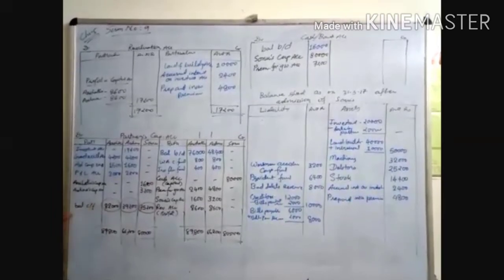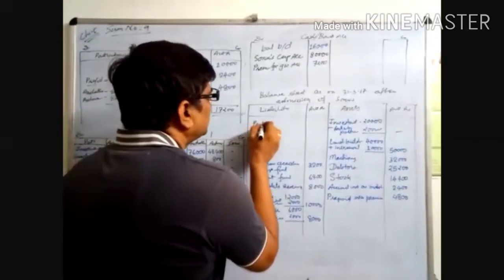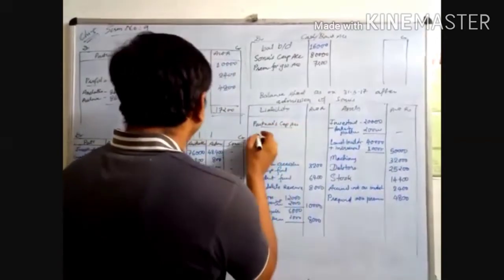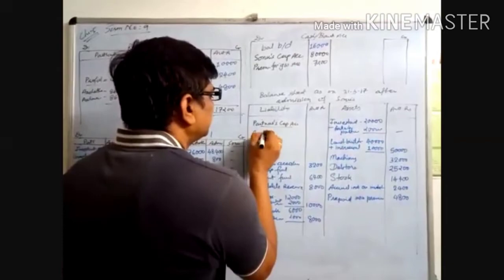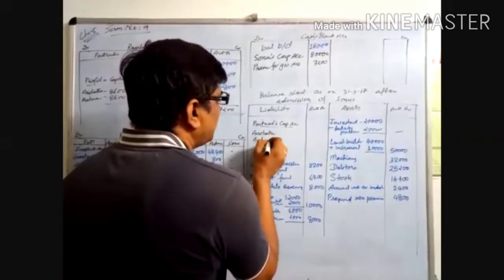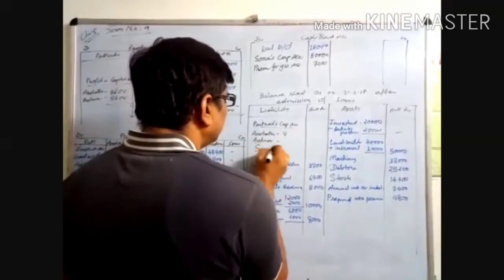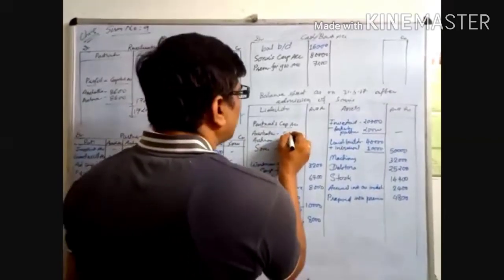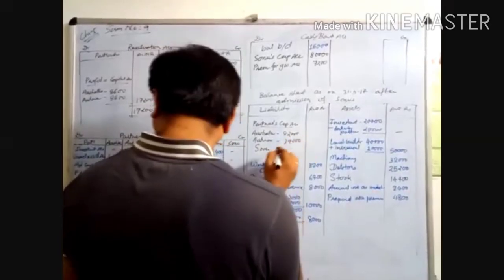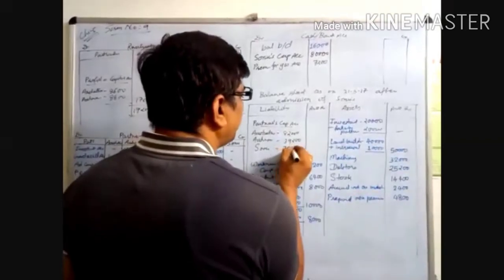Now whatever balances are there, you have to write down in the partners' capital account: Asta's, Ahana's, and Sonu's. 82,000, 39,200, and 75,200.